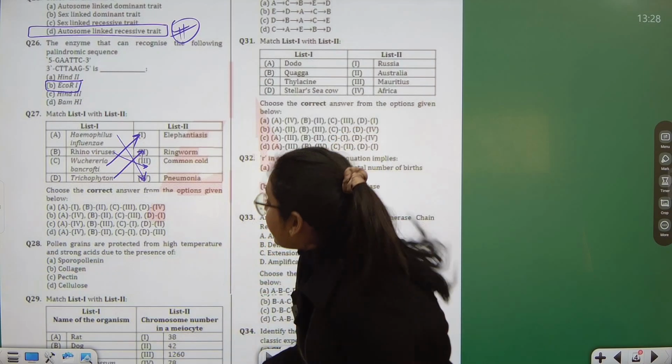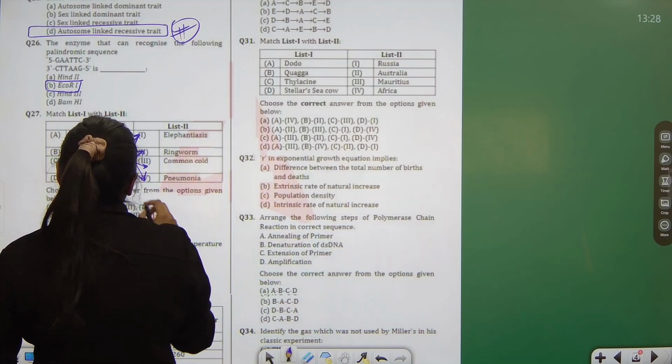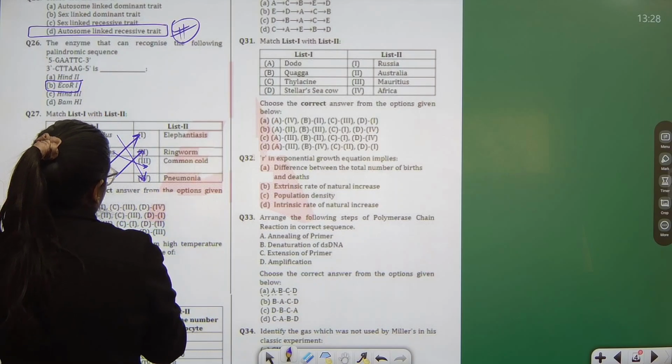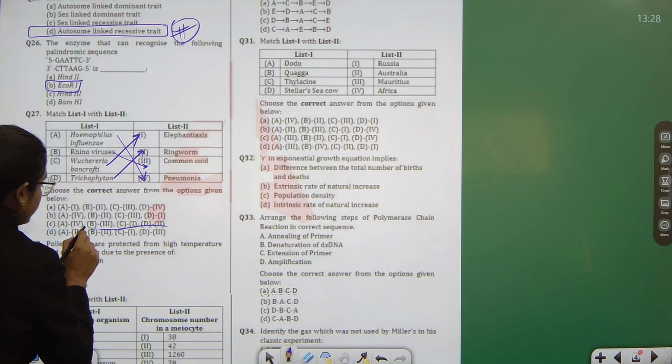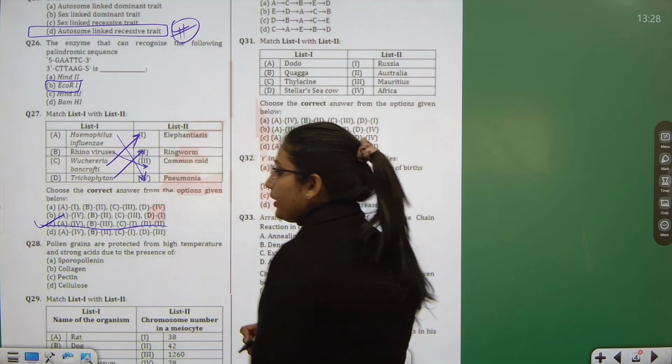Okay, so the correct answer is A, fourth, D, second. So D, second is only this one. So option C is the correct answer.